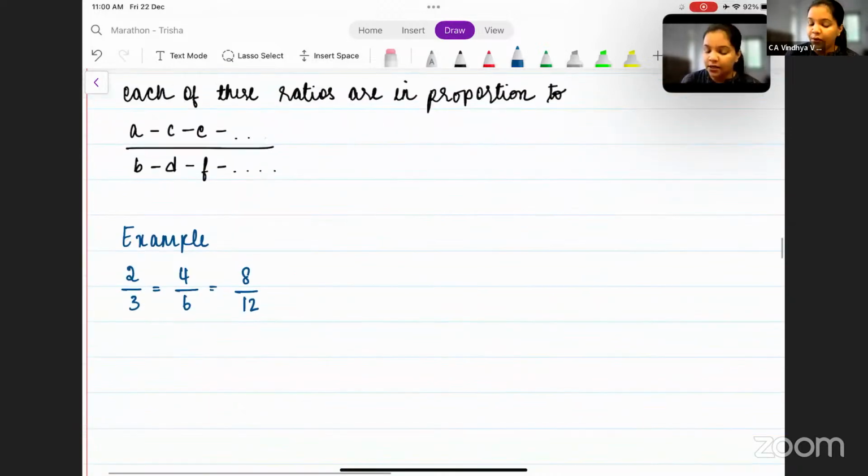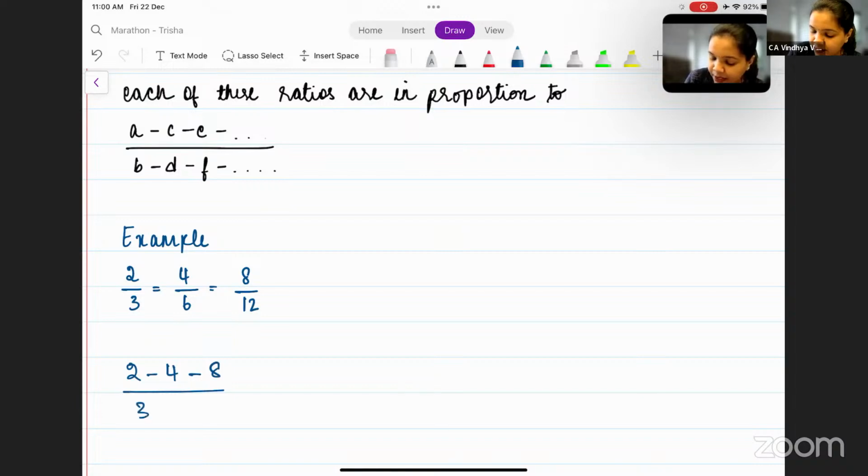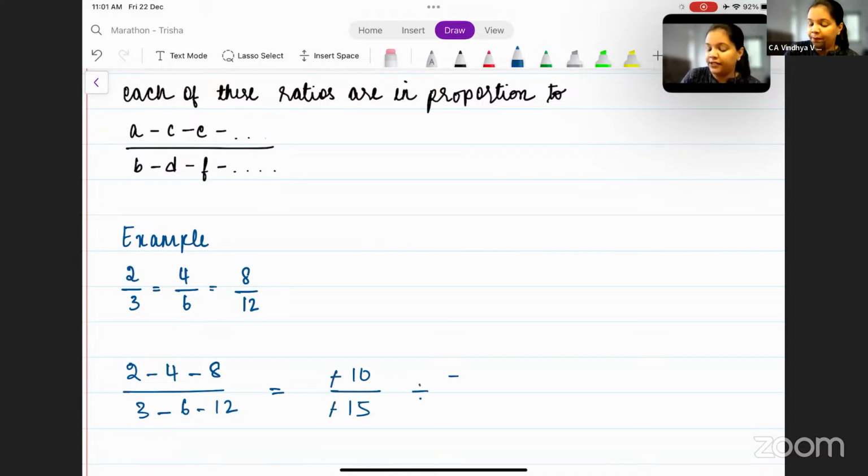All right. Now the example here. Let's say (2 minus 4 minus 8) divided by (3 minus 6 minus 12). So what do you get here? 2 minus 4 minus 8 is minus 10, divided by 3 minus 6 minus 12, which is minus 15. Minus minus gets cancelled. Both are divisible by 5. So you get 2 by 3, which again is in proportion to 2 by 3, 4 by 6 and 8 by 12.